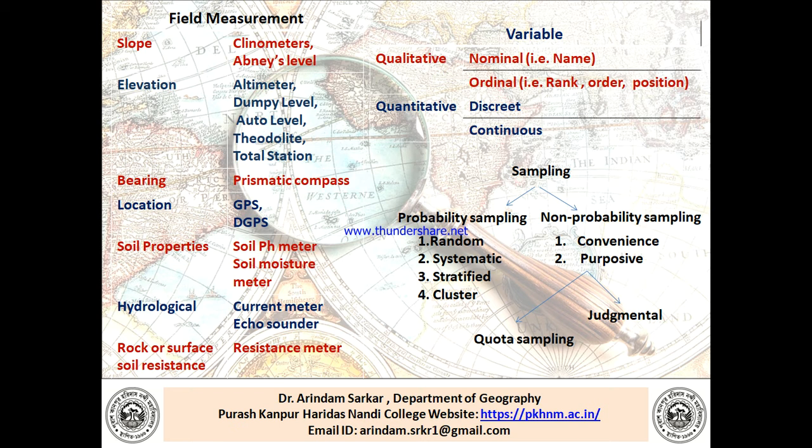There are two types of sampling. One is probability sampling, which may be random, systematic, stratified, or cluster, and the other is non-probability sampling, which may be convenience or purposive. Purposive may be divided into two: quota sampling and judgmental sampling.